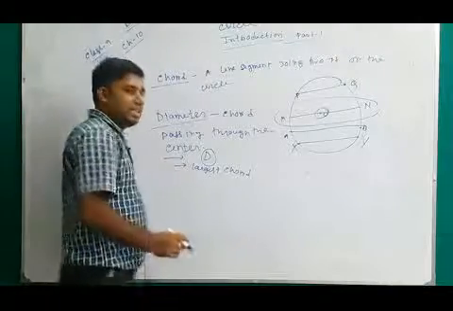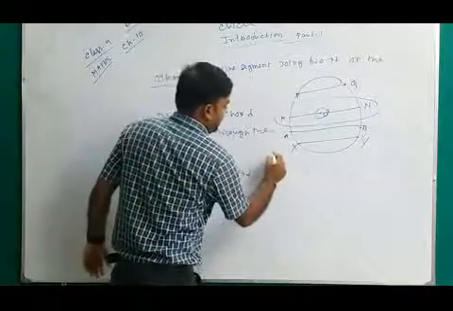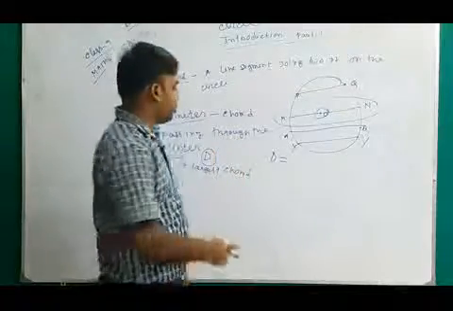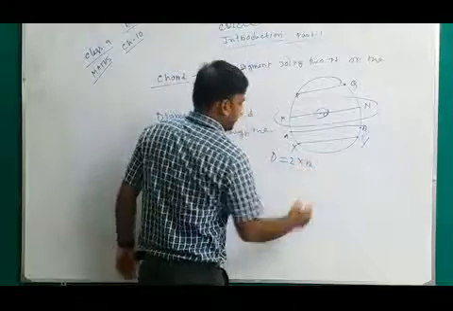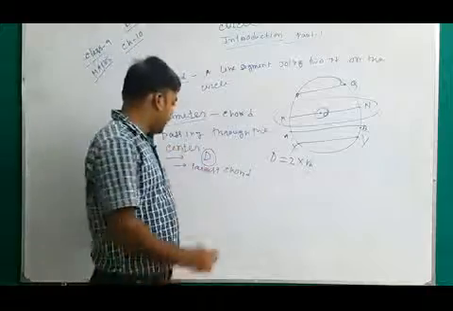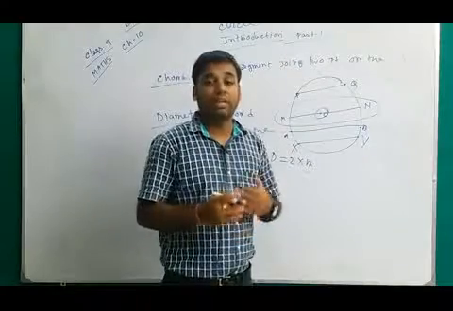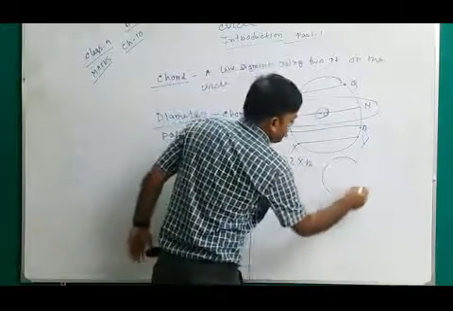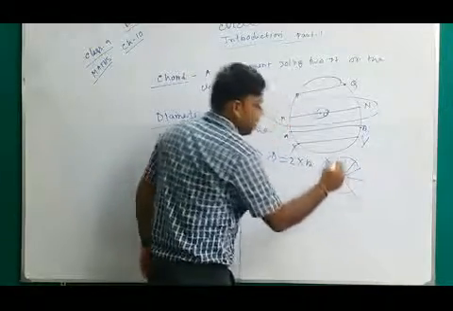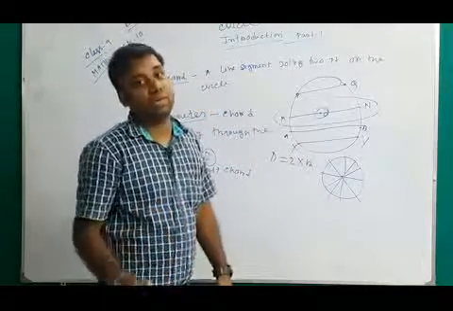And what is the relation between diameter and radius? The diameter is denoted by D and the radius is denoted by R. So diameter equals 2 into R. A circle has an infinite number of diameters. For example, with center O, this is a diameter. It can have infinite diameters, but all of them have equal length.